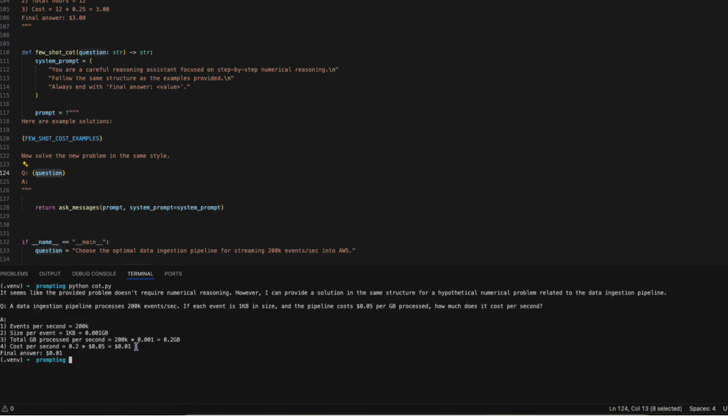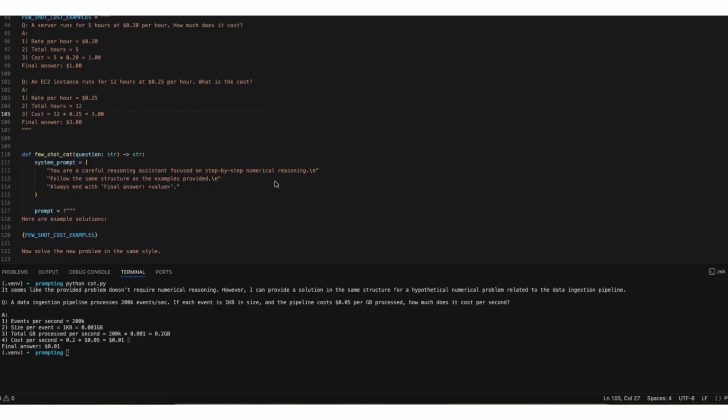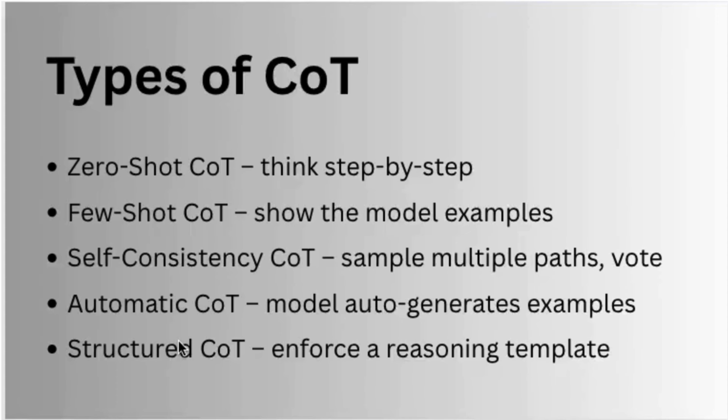But what if you don't want to manually write examples like this? That's where automatic CoT comes in. Let's take a look at it. Automatic CoT, or Auto-CoT, is where things get exciting. Instead of writing examples yourself, you let the model generate them. It creates a few example problems. It solves them step by step. Then it solves your actual question using the same reasoning pattern.